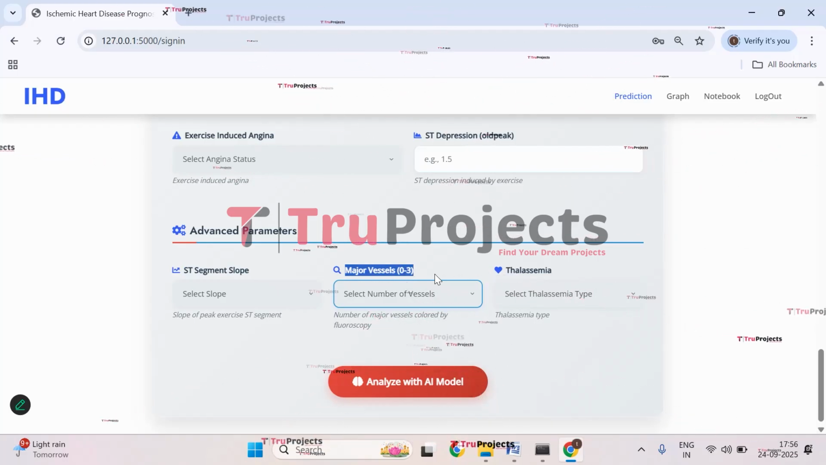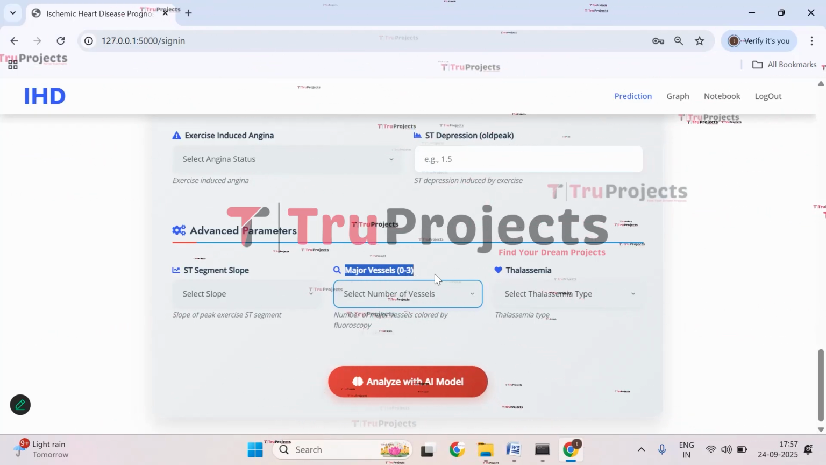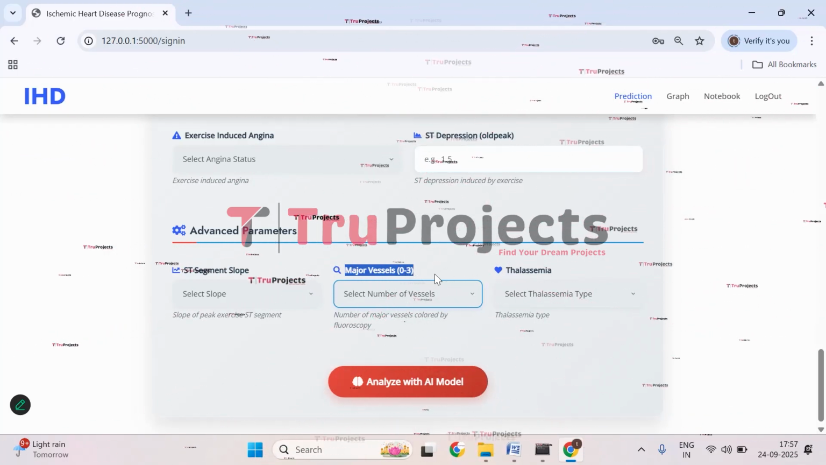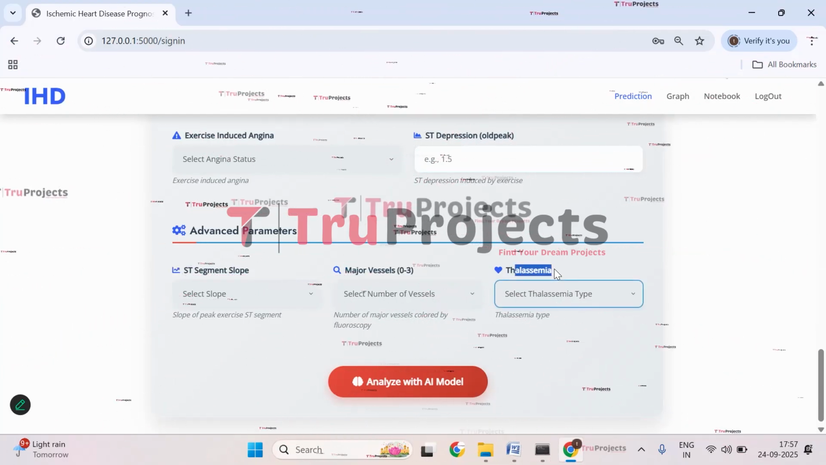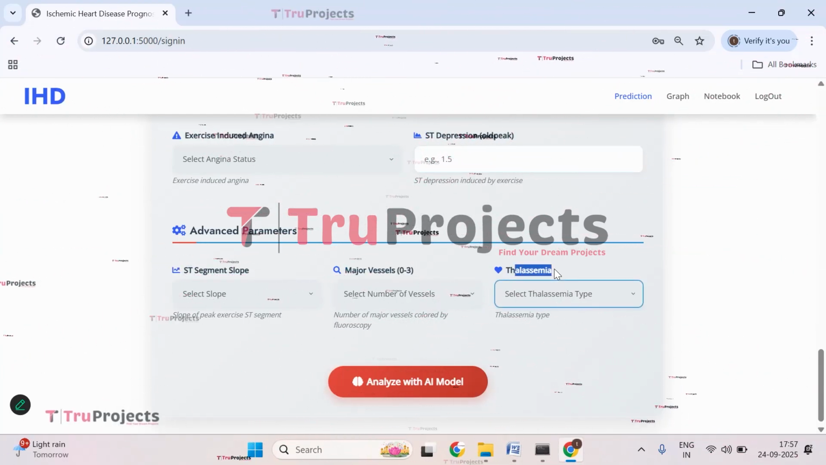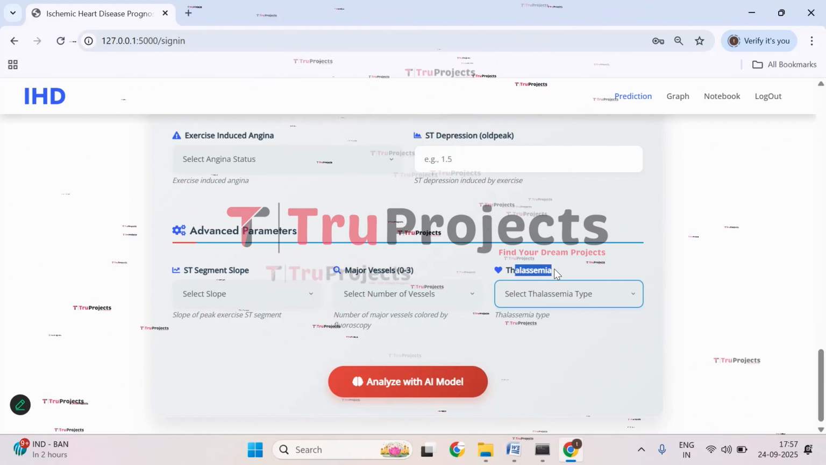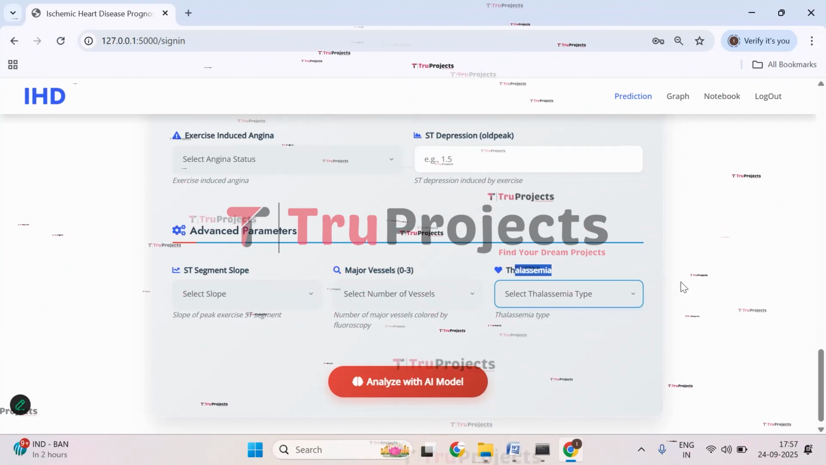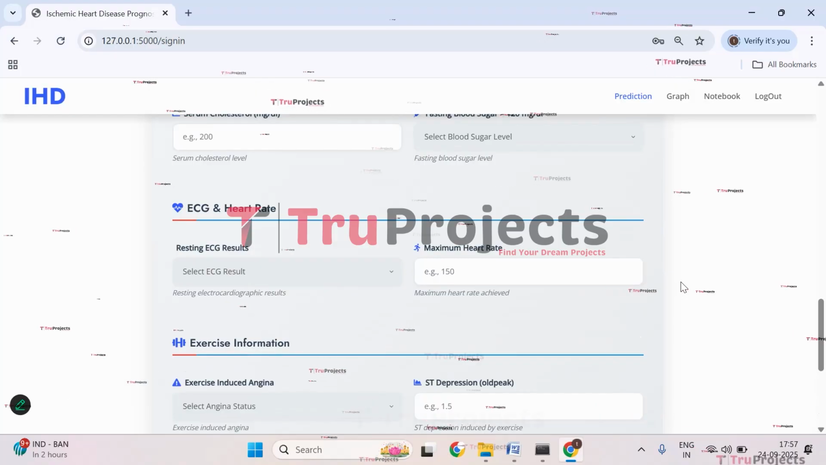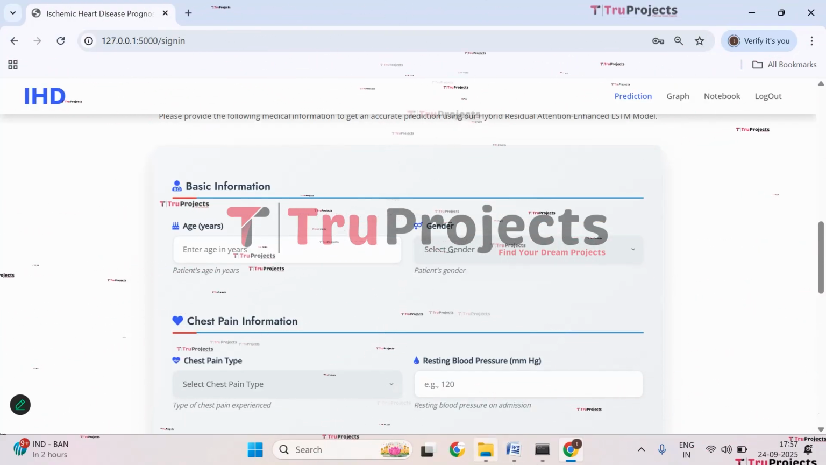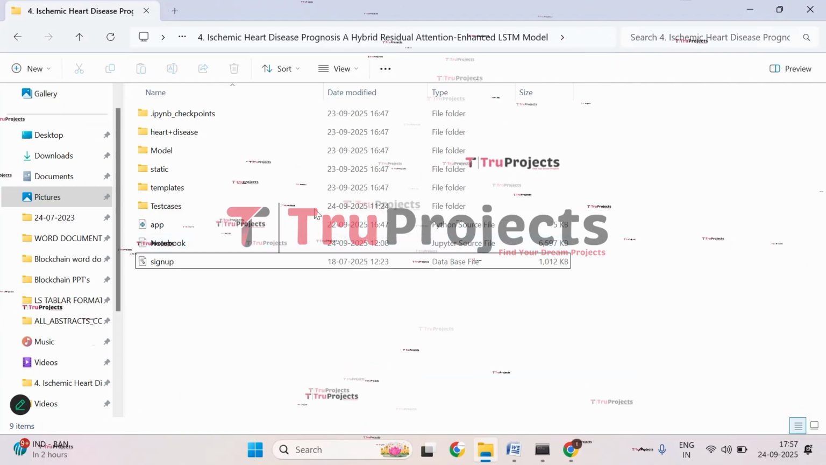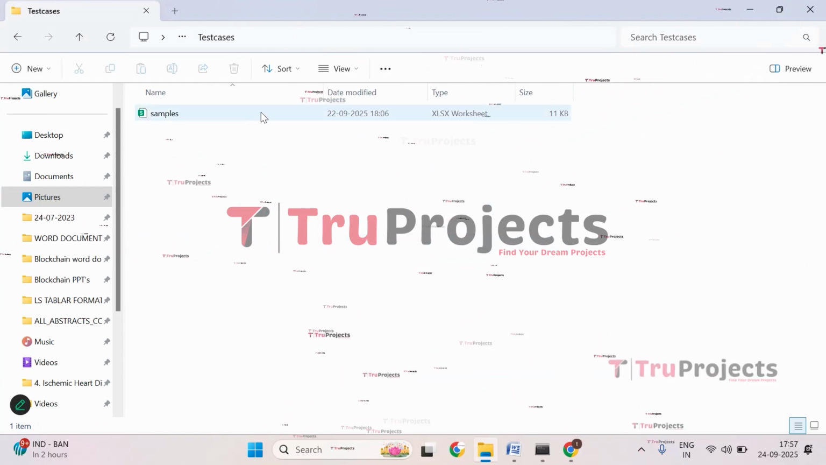Then we have major vessels. It is the number of major vessels seen in the imaging that are affected or blocked. Then we have thalassemia. It's a genetic blood disorder that can affect the heart, that is heart health. So this is all about the parameters. Now let's enter them. So let's open the test cases for that. Open test cases, open sample file.